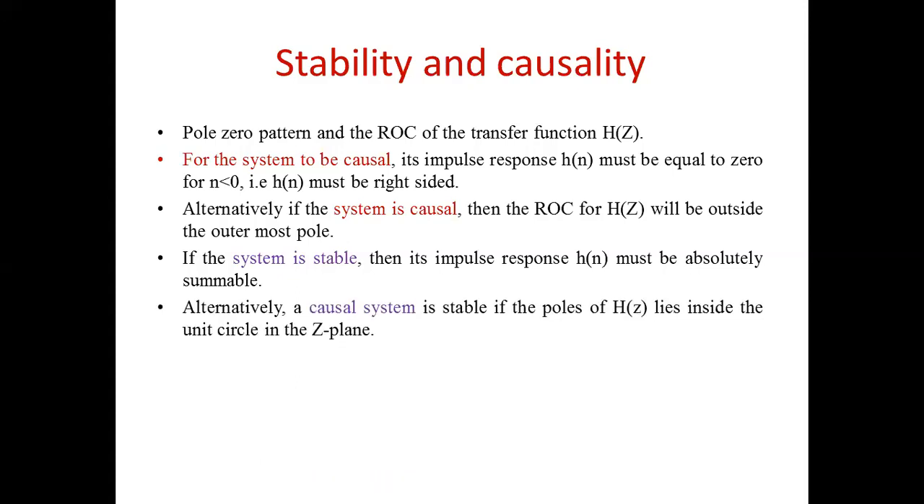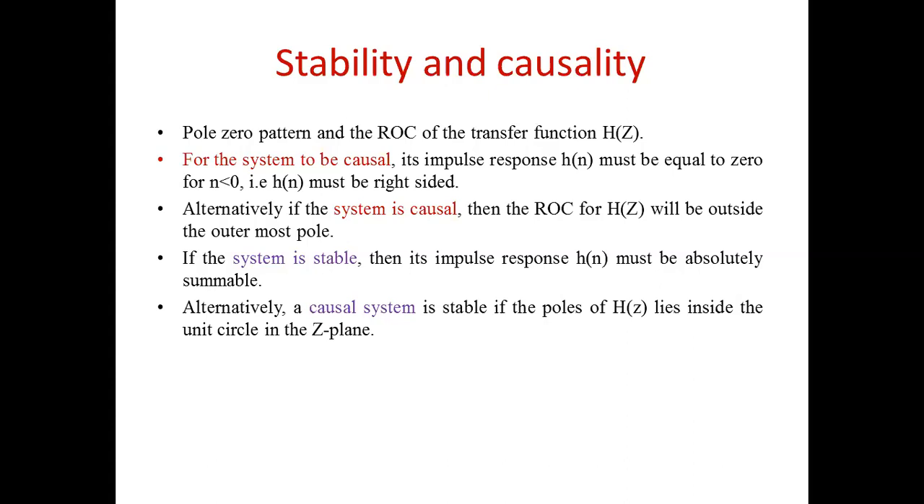Or a causal system is stable if the poles of h of z lie inside the unit circle in the z plane, right? So that means the system को हम stable बोल सकते हैं if it is absolutely summable, or if all the poles are lying inside the unit circle.